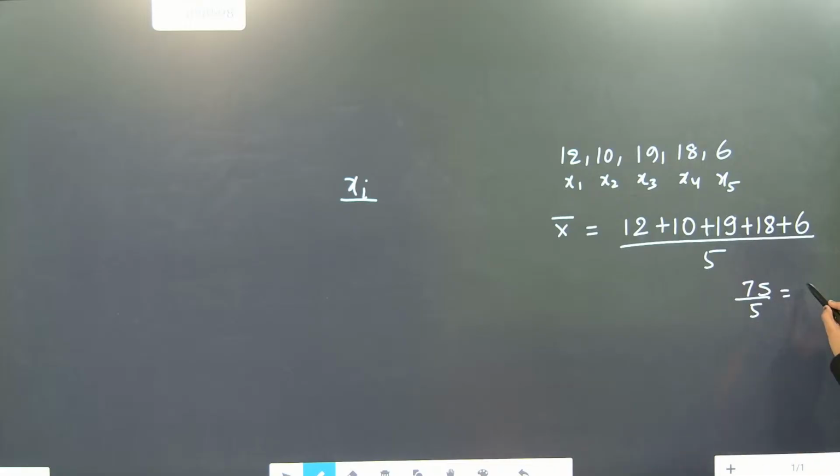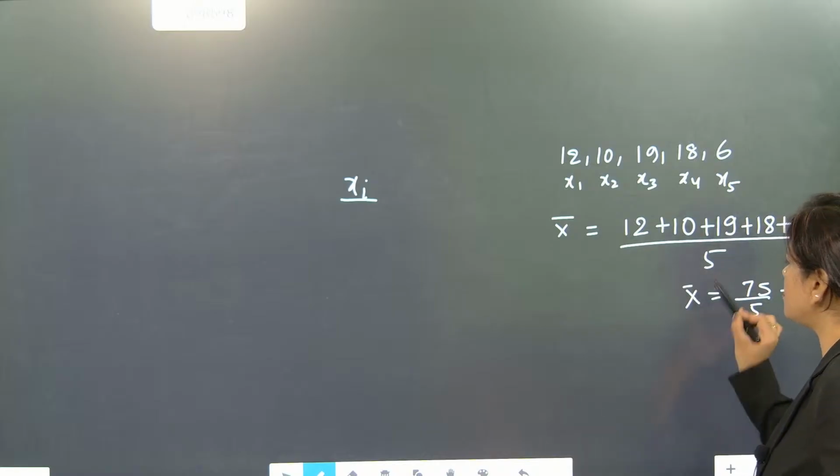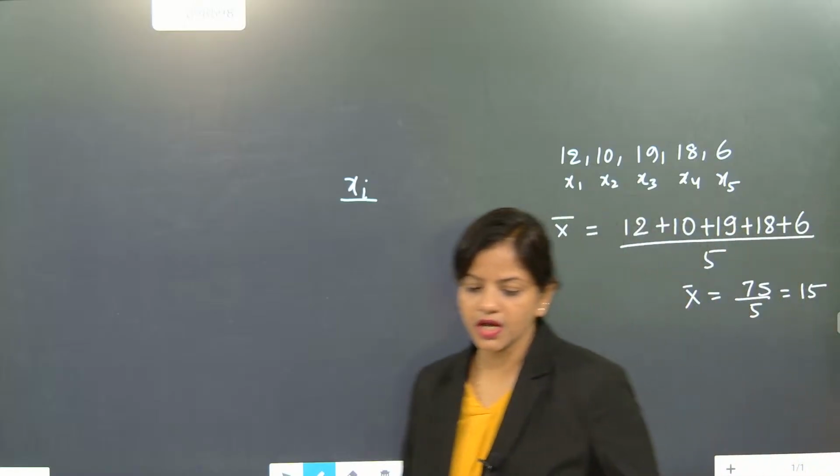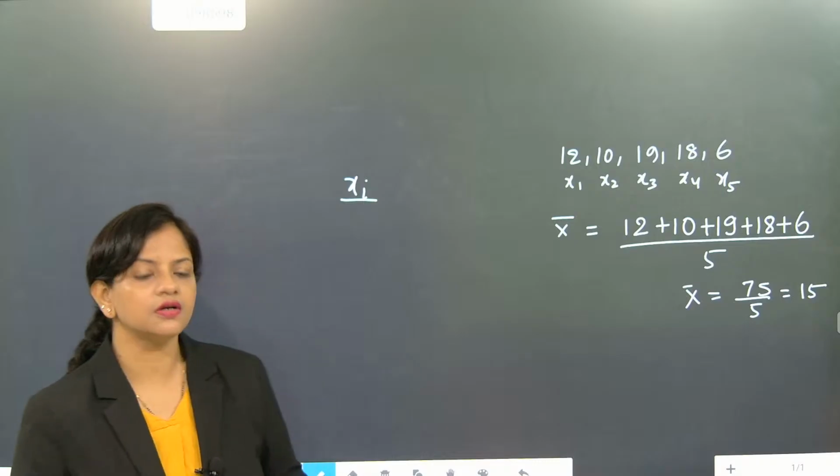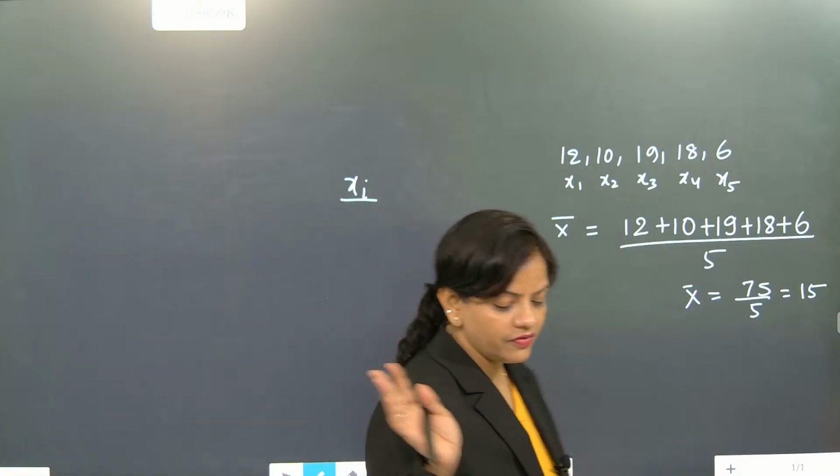Okay. So 5 ones are 5, 5 fives are 25. So this is coming as your mean. Till here is it okay? Was mean finding difficult? No. Mean finding was not difficult.